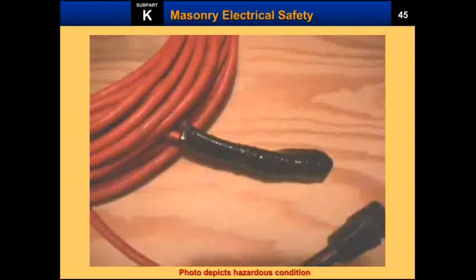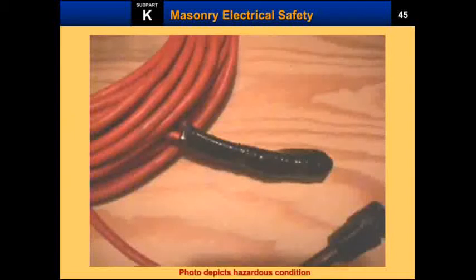Acceptable cord types usually have the marks S, ST, SO, or STO. These are the extra hard usage markings. Hard usage markings are usually SJ, SJO, SJT, or SJTO. These types of markings are found on wires. So if you find these markings, then only can these wires be bought.